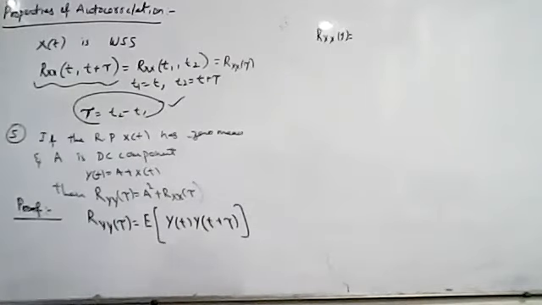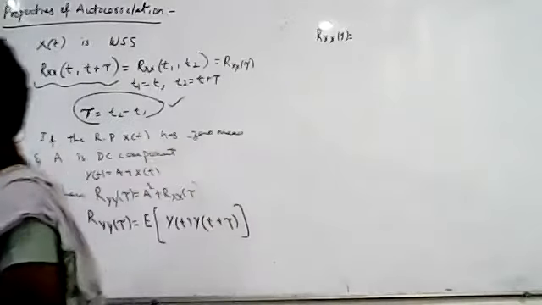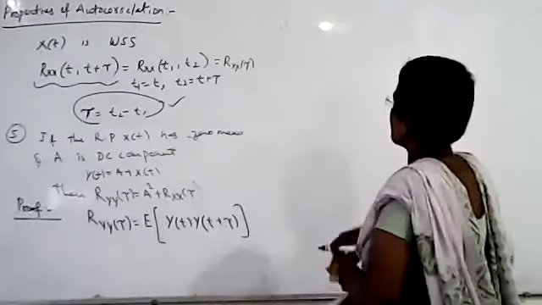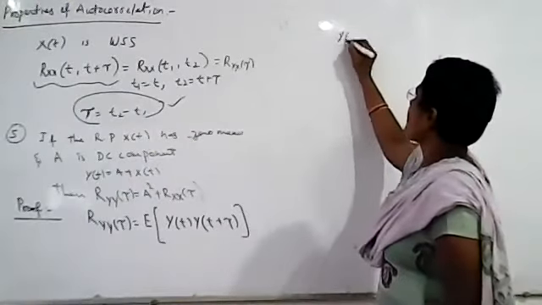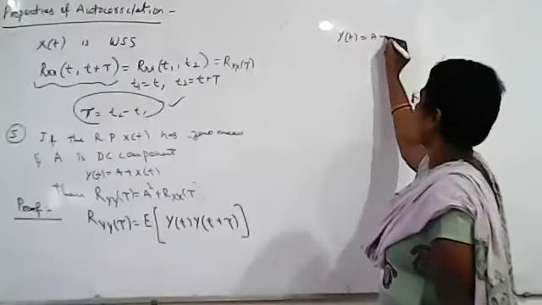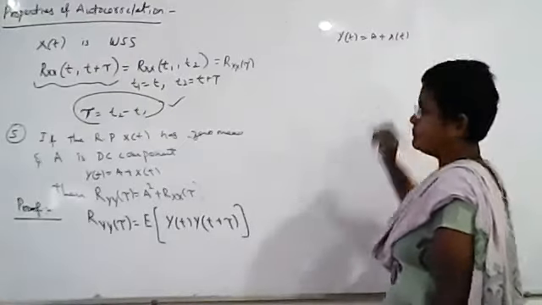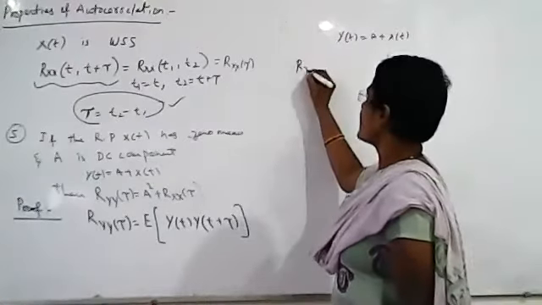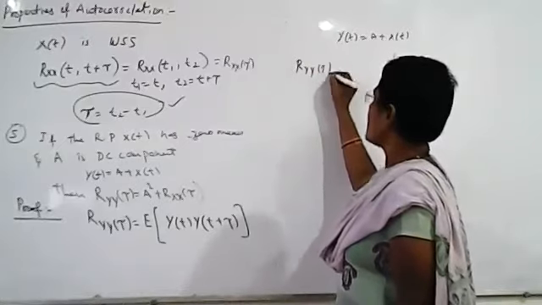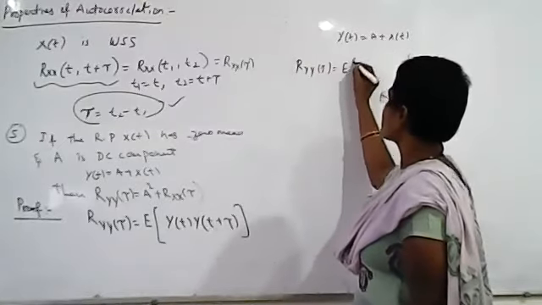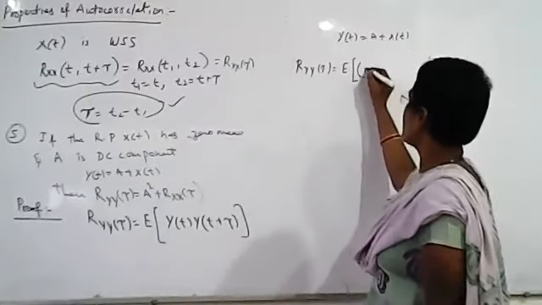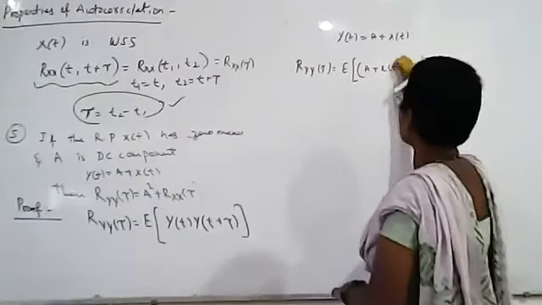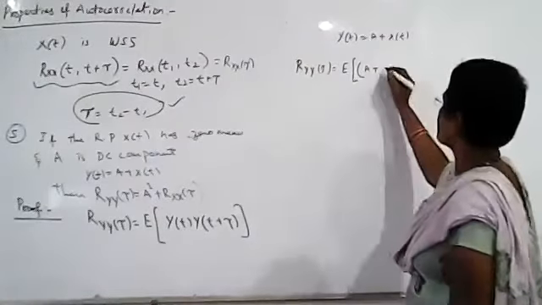Ryy of tau is the expected value of y of t times y of t plus tau. Now, what is y of t given in the statement? Y of t is given as A plus x of t. Substitute y of t now. Ryy of tau is equal to the expected value of A plus x of t, since y of t is A plus x of t.